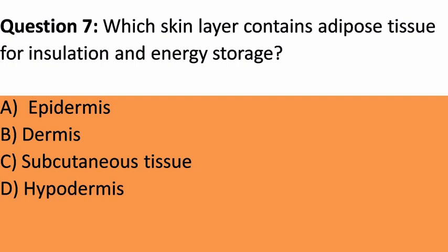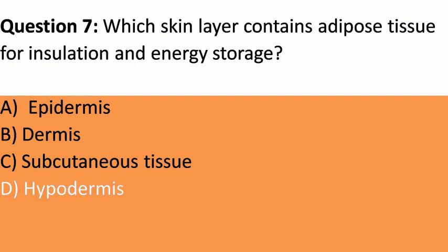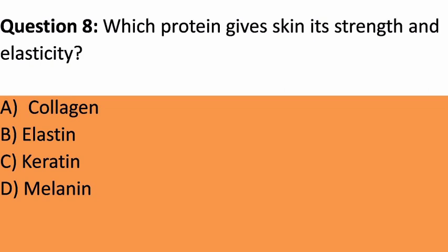Question 7. Which skin layer contains adipose tissue for insulation and energy storage? A. Epidermis. B. Dermis. C. Subcutaneous tissue. D. Hypodermis. Answer. D. Hypodermis. Explanation. The hypodermis, also known as the subcutaneous tissue, contains adipose tissue that provides insulation, cushioning, and energy storage.